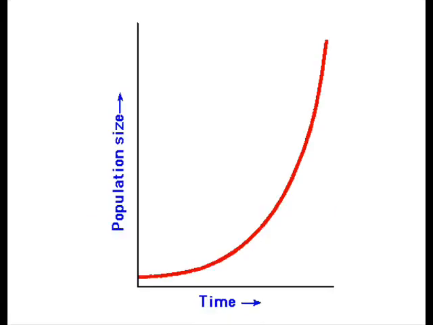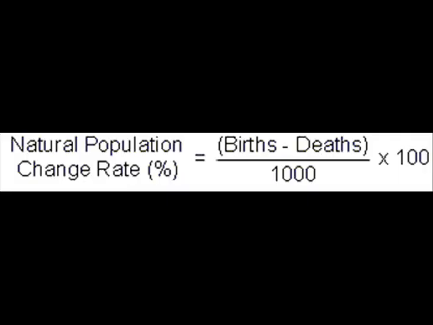Worldwide, the current human population exceeds 6 billion people, and is continuing to grow. This causes the graph to continue its exponential growth. But Earth cannot support this exponential growth pattern. Our resources are limited.